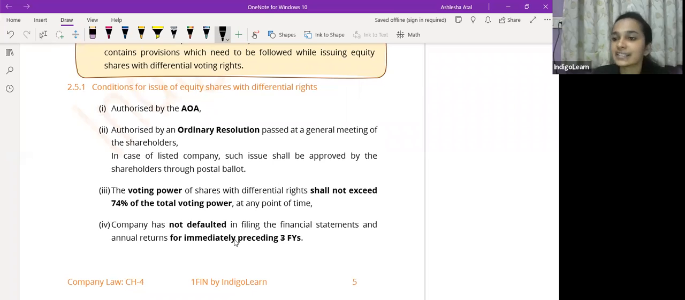It should not exceed 74%. Not exceeding is basically not more than. So if it is equal to, it is okay.